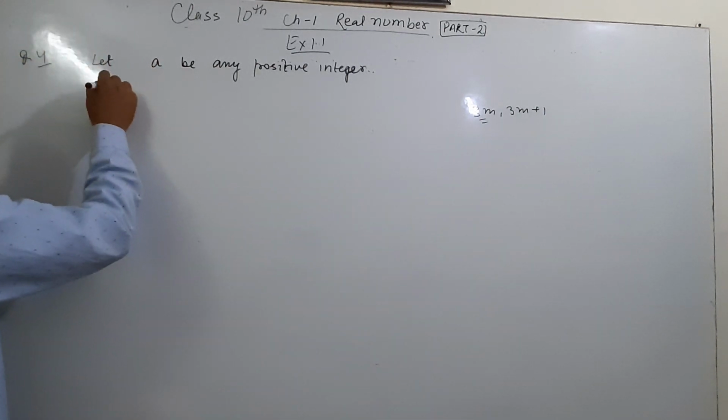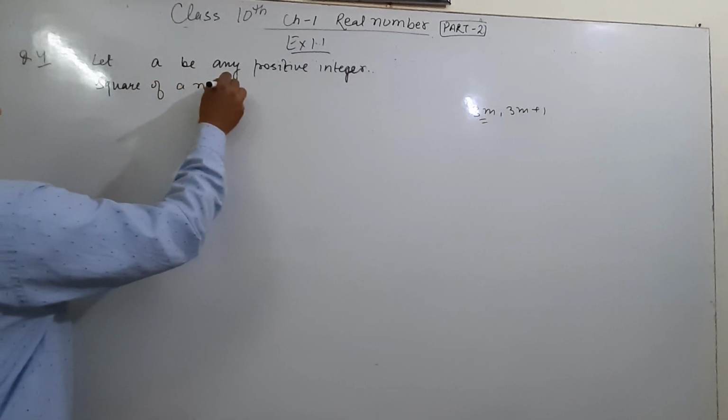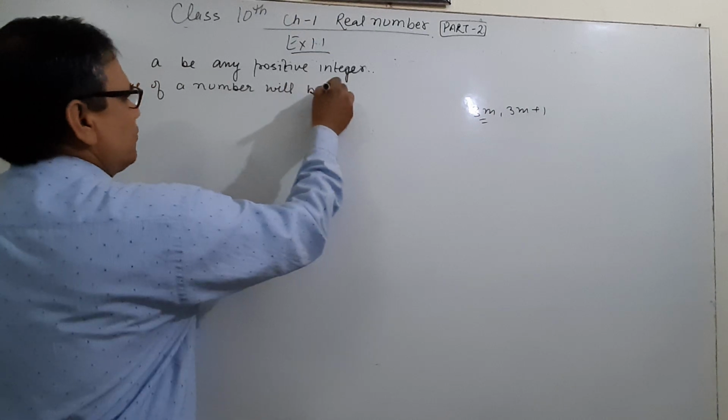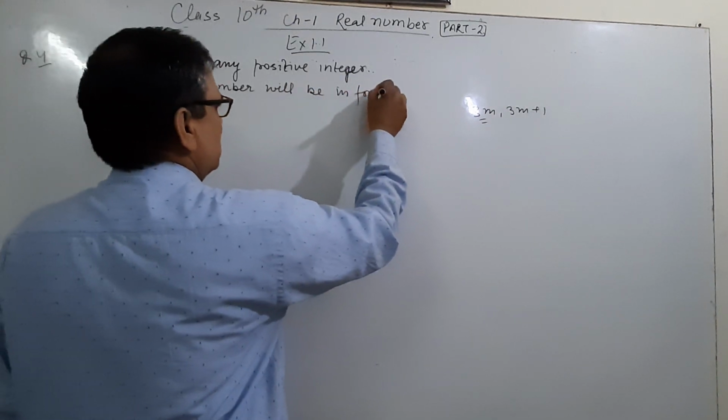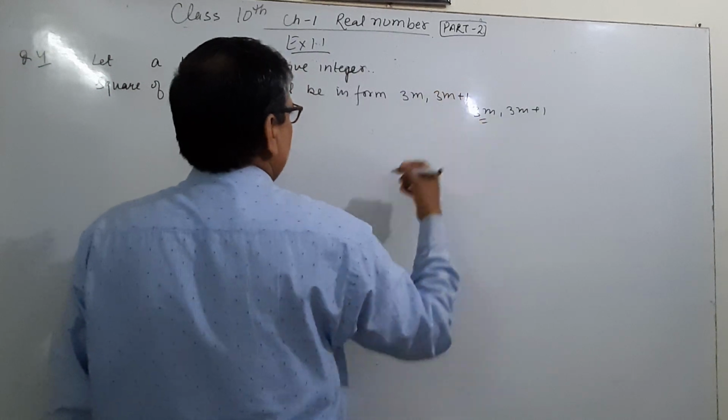The square of a number will be in the form of which one? 3m and 3m plus 1.